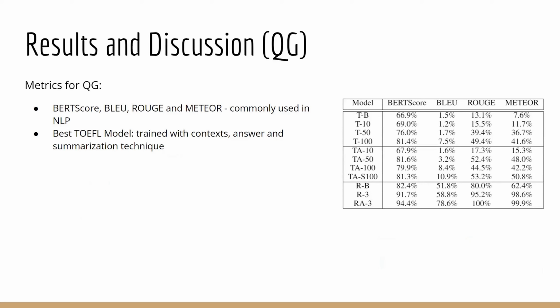After question generation, we used the commonly used metrics to evaluate the generated question from our model. We chose to use BERTScore, BLEU, ROUGE, and METEOR. As shown in the table, the scores are overall improving with training, and the best model we achieved for TOEFL is the model with context, answer, effect, and end-to-end memory network selector. We also noticed that there is a reduction in scores between 50th and 100th epoch for model fine-tuned on TOEFL with answers, and we suspect that it is due to a lack of data, which could lead to overfit.